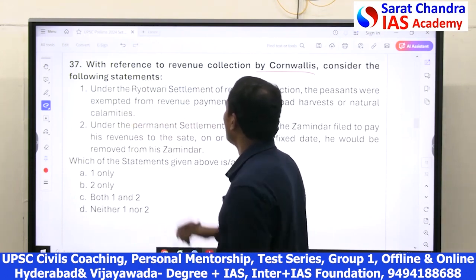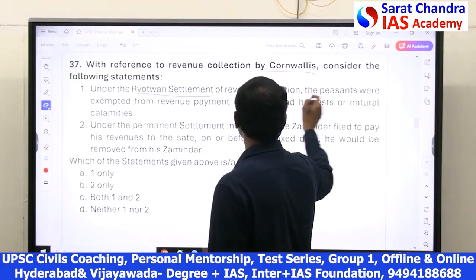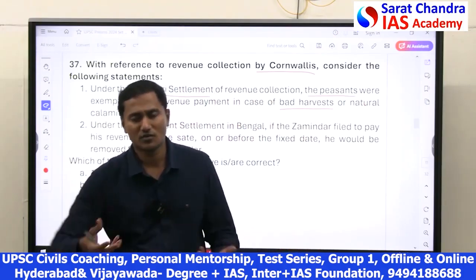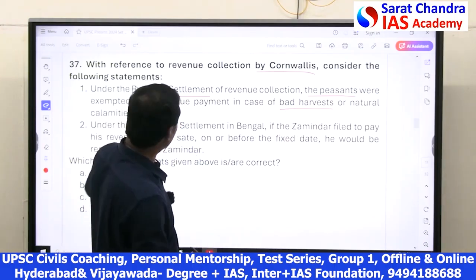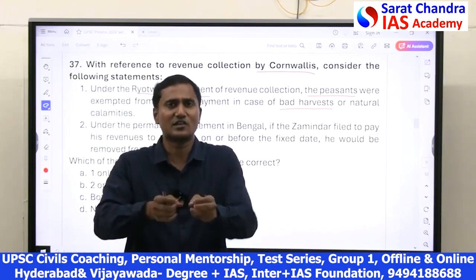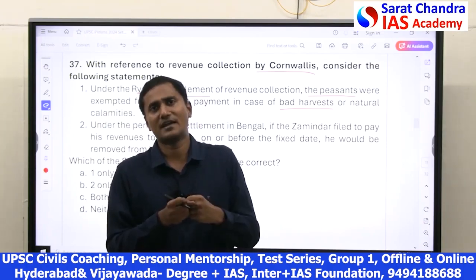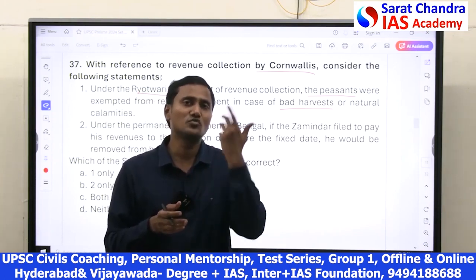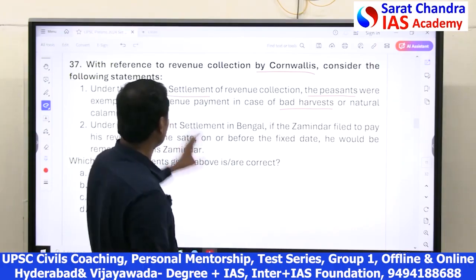During Lord Cornwallis, under the Raitwari settlement, if the peasants were unable to get a good harvest due to cyclone, storm or drought, then as per the Raitwari settlement of revenue collection, for example, if the revenue to be collected is 10 rupees, but that year there was a bad harvest, so the peasants were unable to pay 10 rupees. Then it was reduced to 4, 5 or 6 rupees based on the capacity of the peasant.